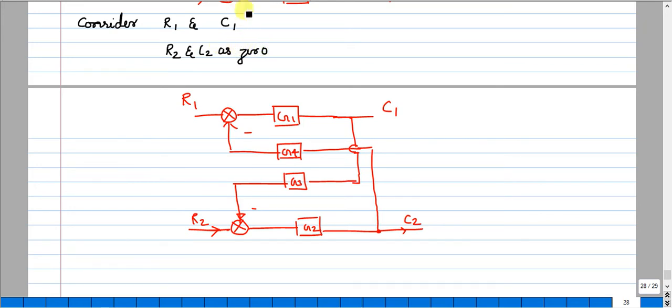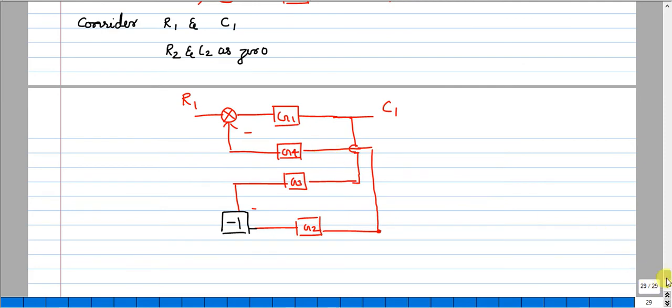When I do that, directly neglect these two values. This is done, and I will replace the summing point, okay, so the sign was negative, with a block which will have that particular sign. It is a unit block.